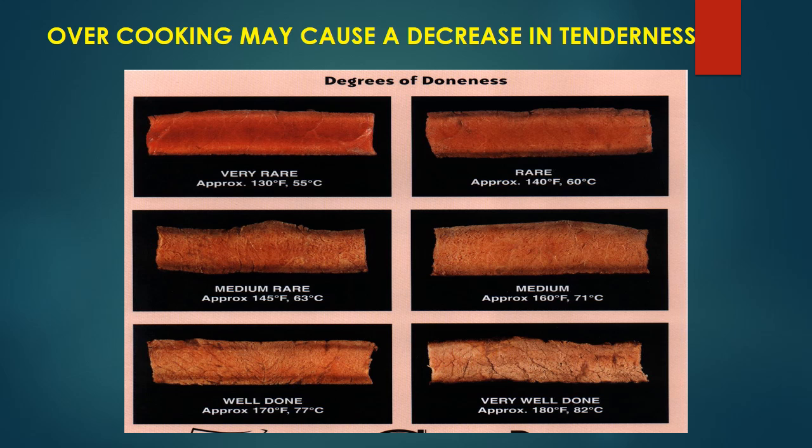So we can see from very rare to very well done, the last one on the right side, it appears comparatively tough because of the very high temperature, which is around 80 degrees and above. That causes more coagulation in the myofibrillar proteins, especially contractile proteins, and makes it tougher.